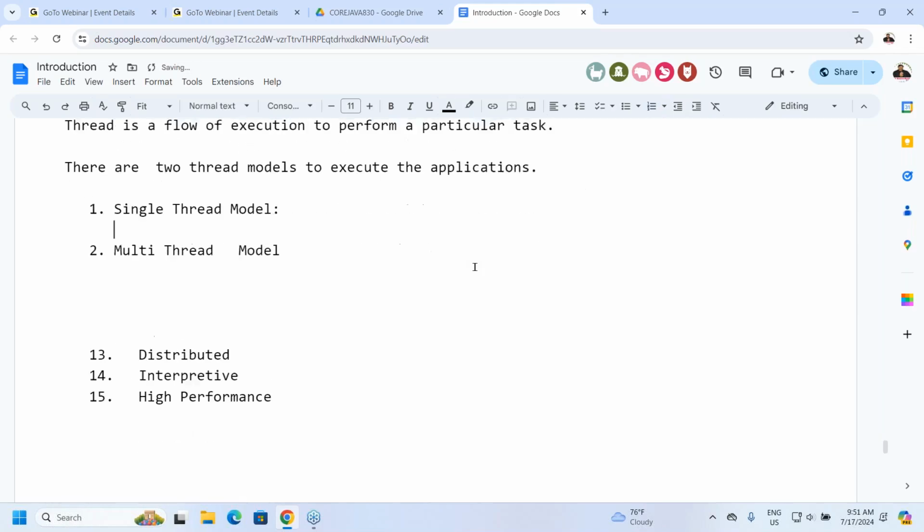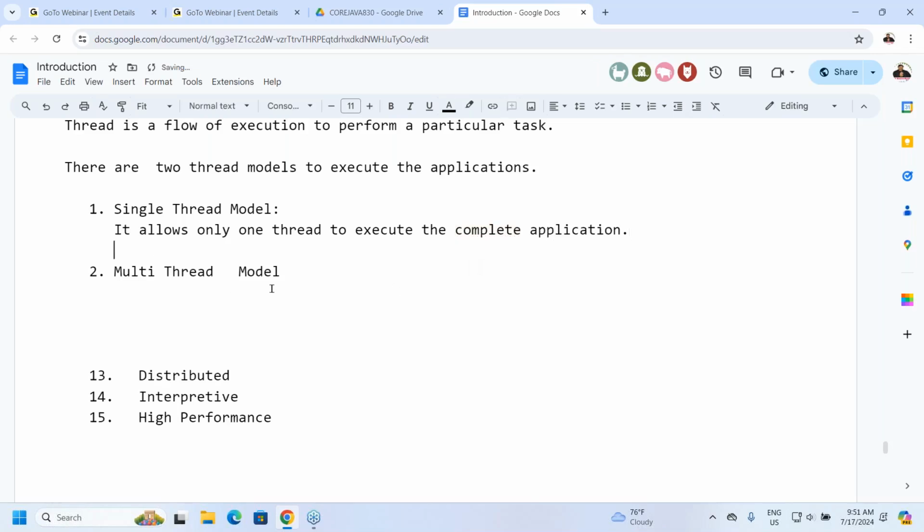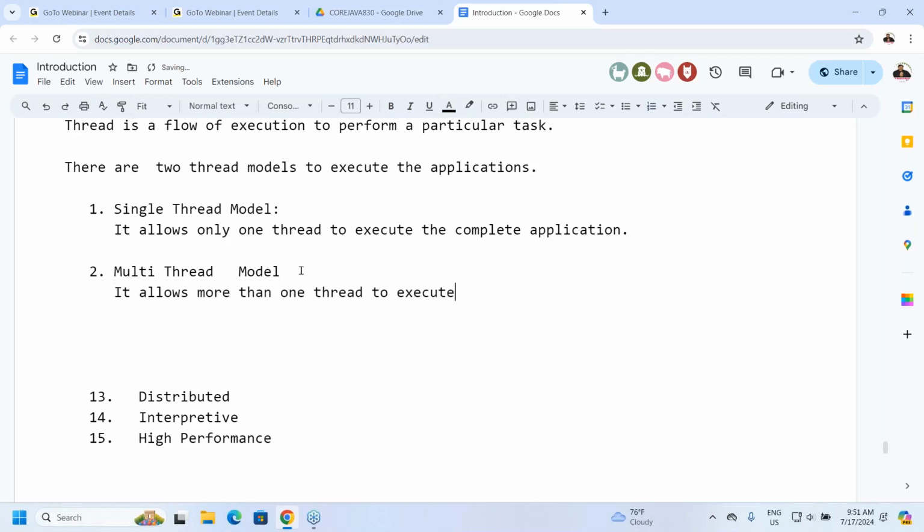First, let us see the points about the single thread model. It allows only one thread to execute the complete application. Now, what about the multi-thread model? It allows more than one thread to execute the complete application.